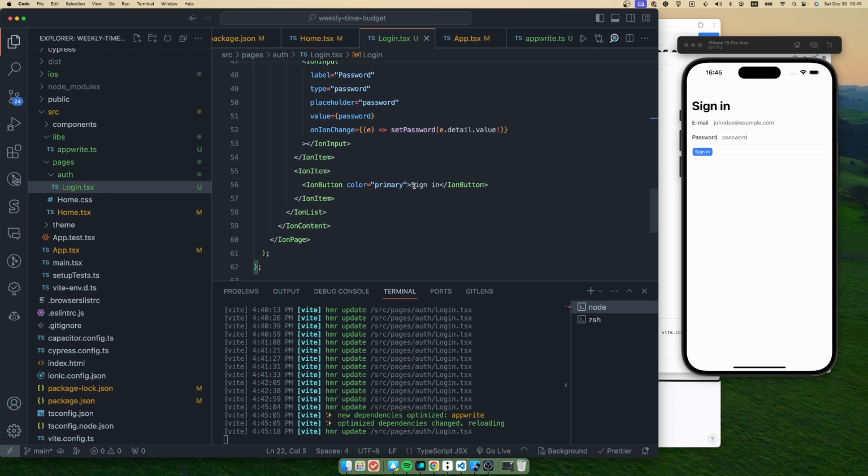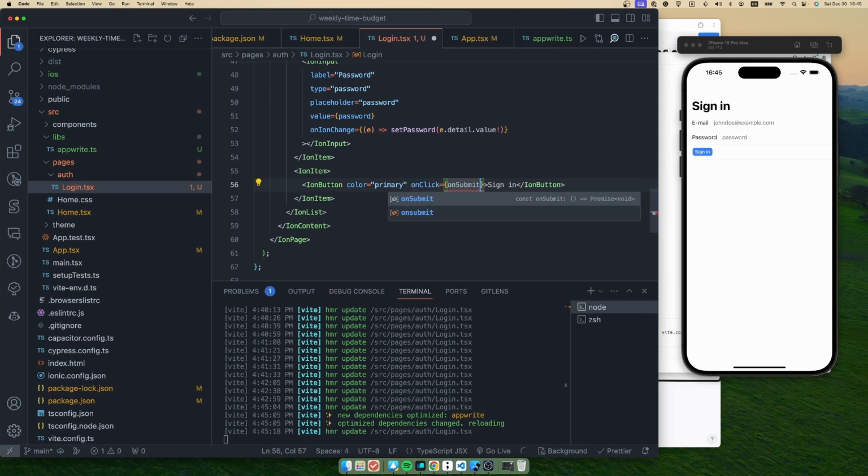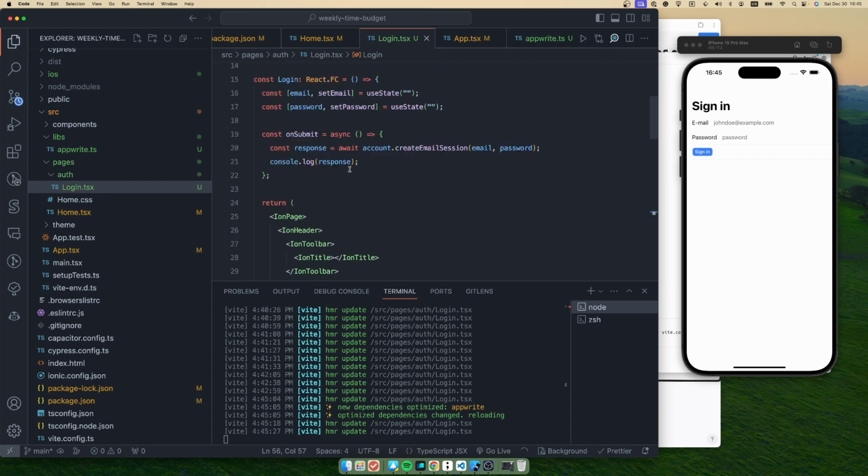Okay, so once the user clicks that sign in button on click, we will run that on submit callback, and it's gonna create a session using that account API. And okay, so once that session has been created, we should also store that, let me think. Actually, no, we don't need to store that session because the session will be stored on the Appwrite server.